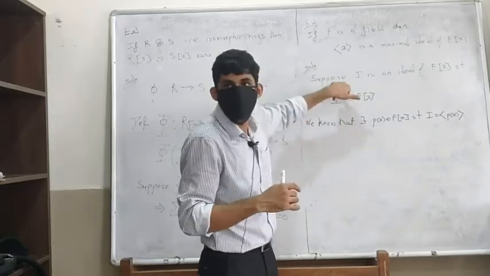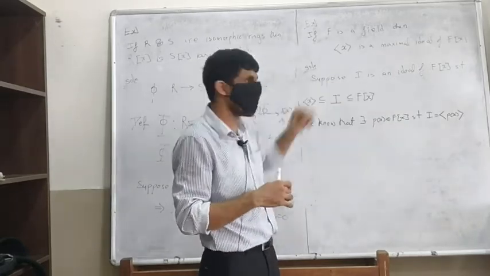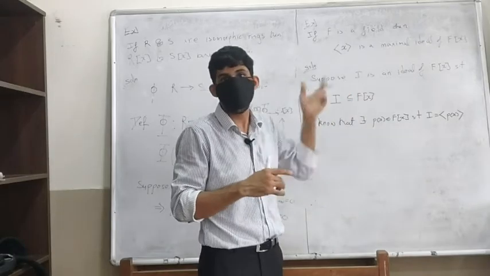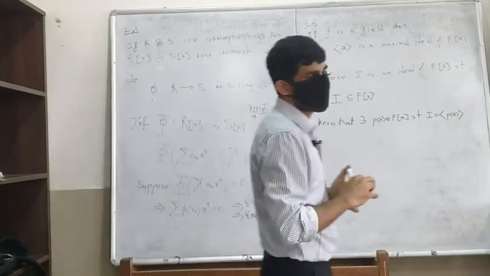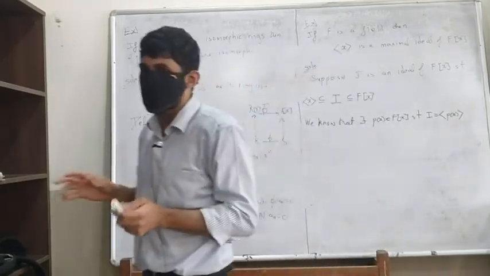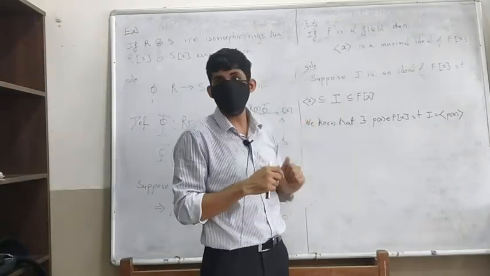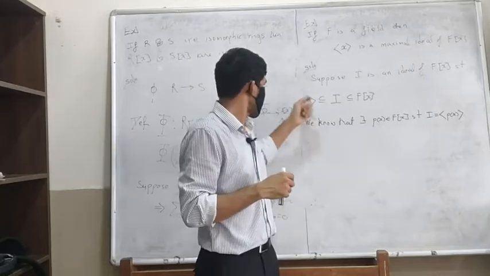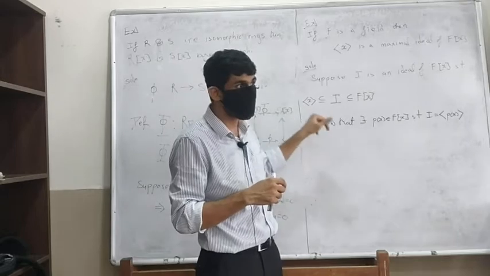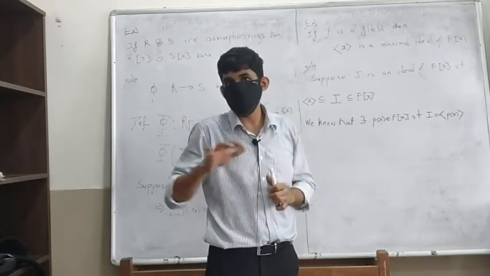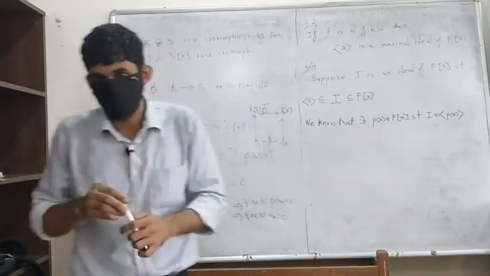Now x is a multiple of p(x). x belongs to I, so x is a multiple of p(x), right? That's the natural way of thinking of it. X belongs to I. That means you can write x as some p(x) times g(x). So x is a multiple of p(x). What are the possibilities for p(x)?